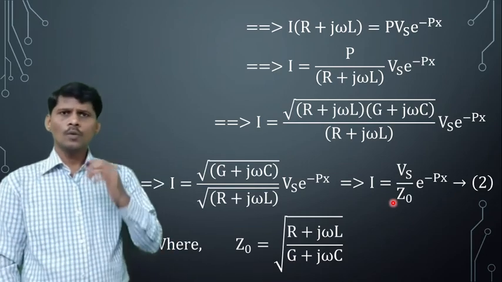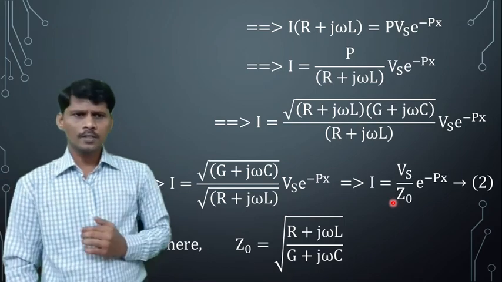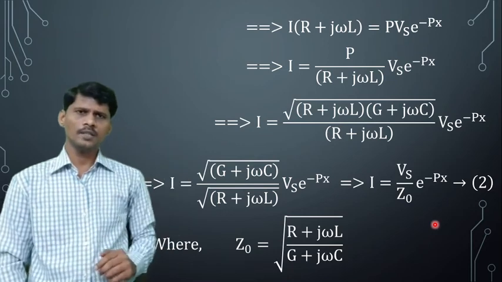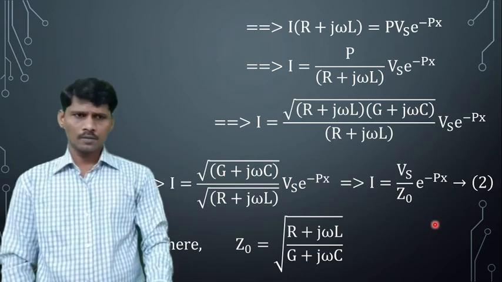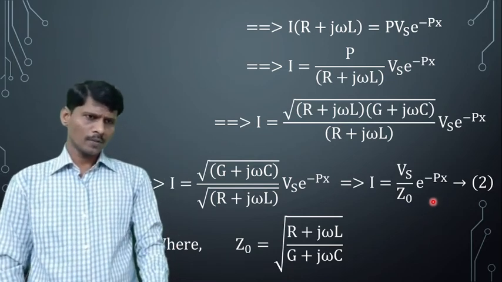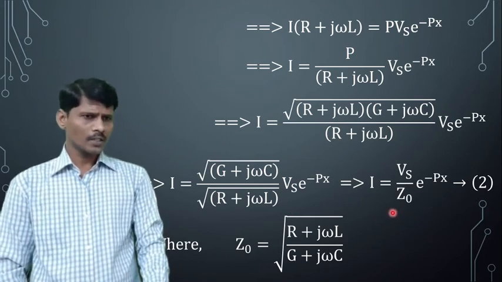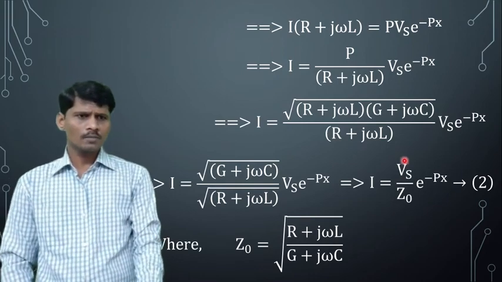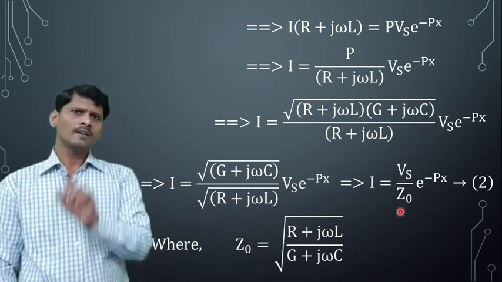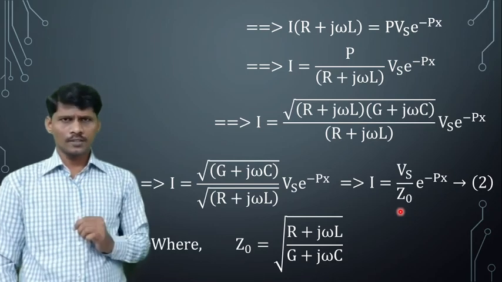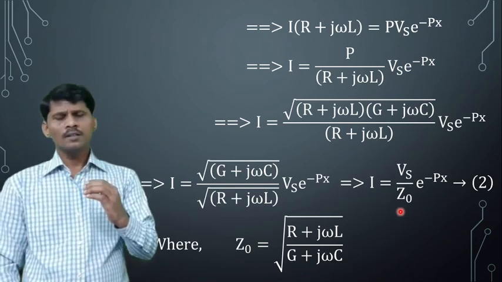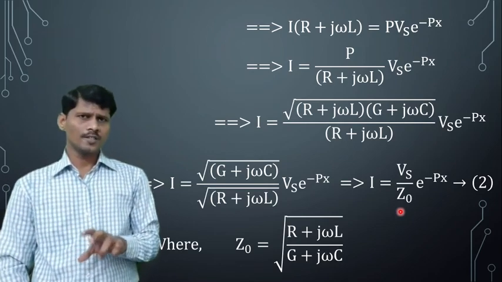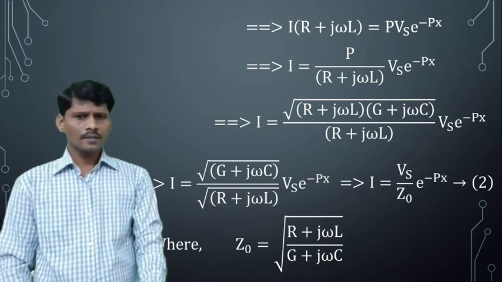Equation 1 is the voltage expression and equation 2 is the current expression for an infinite length of the transmission line. From equation 2 it is observed that the current entering the transmission line is Vs by Z naught. Hence, Z naught is the input impedance of the transmission line.